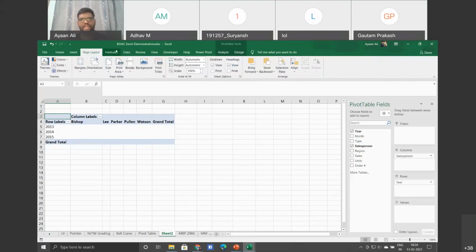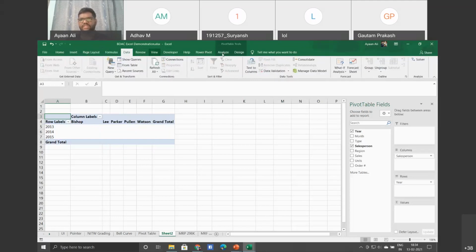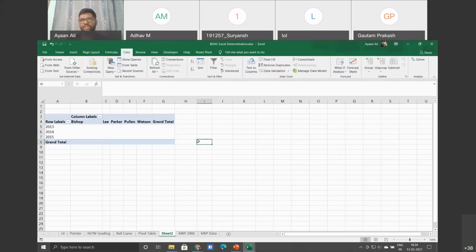Again, as I told you, you need to experiment with it, and in your day-to-day life you may be using just 40 to 50% of Excel's capabilities. Excel itself is like an ocean. Even now I don't completely know Excel. Whenever I get stuck with a problem, I try to figure out the solution using Excel.